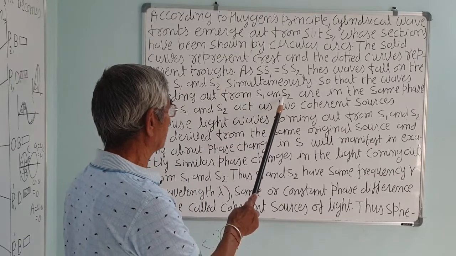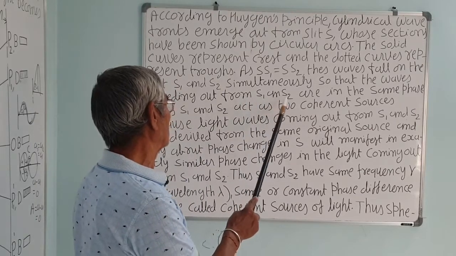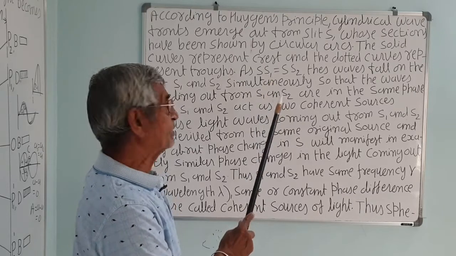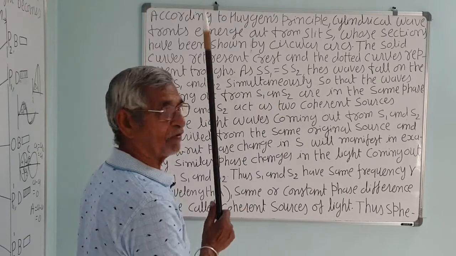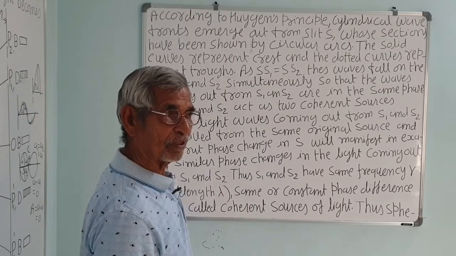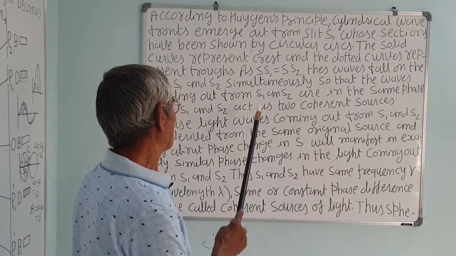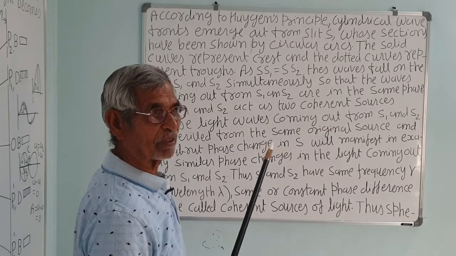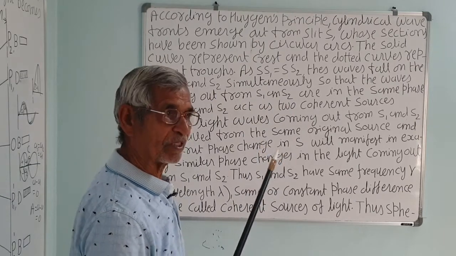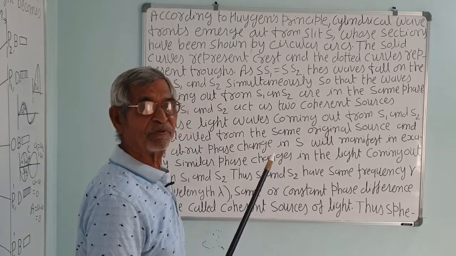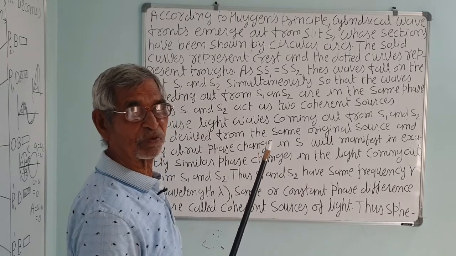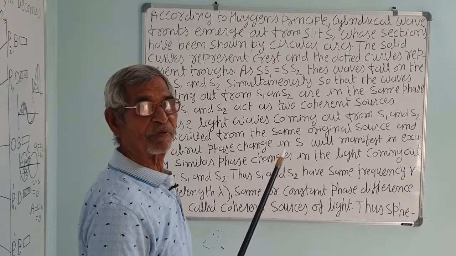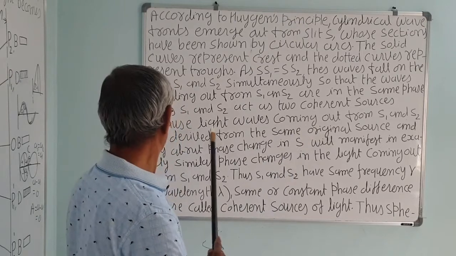The phase difference will be there, but there will be a constant phase difference, or there should be no phase difference, that is, zero phase difference. Here in our figure, we have shown the zero phase difference. But you can see, suppose S2 is ahead of S1, there will be path difference, and according to the path difference, there will be phase difference. If path difference is lambda, there will be 2 pi phase difference. If path difference is 2 lambda, then it will be 4 pi and so on. We will see this later on.